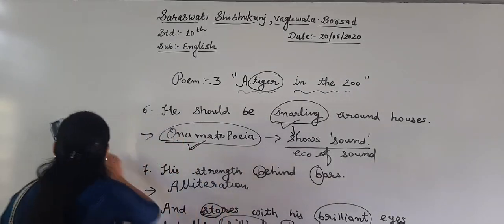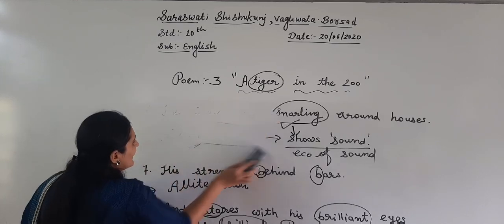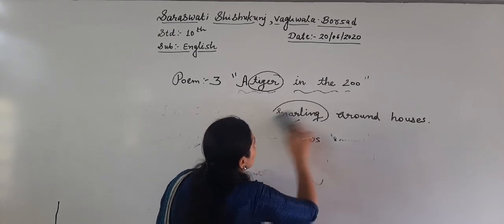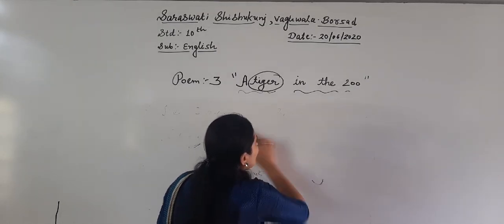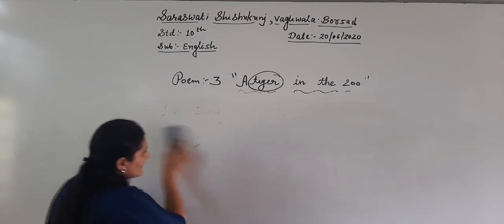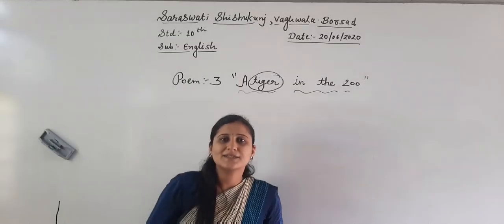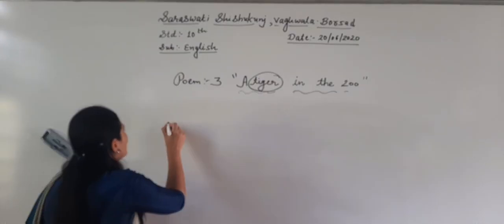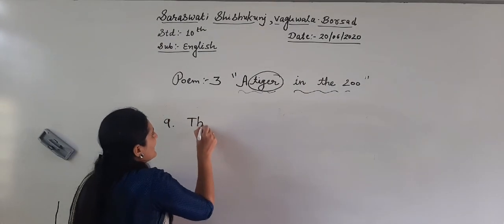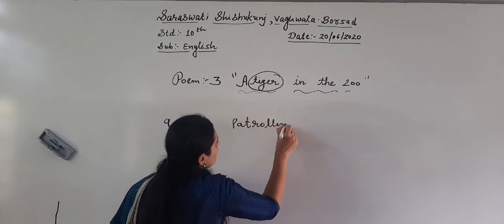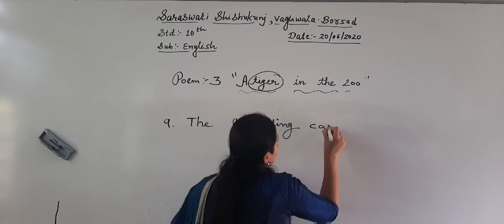Let me rub and write the last number, number 9: the patrolling cars.